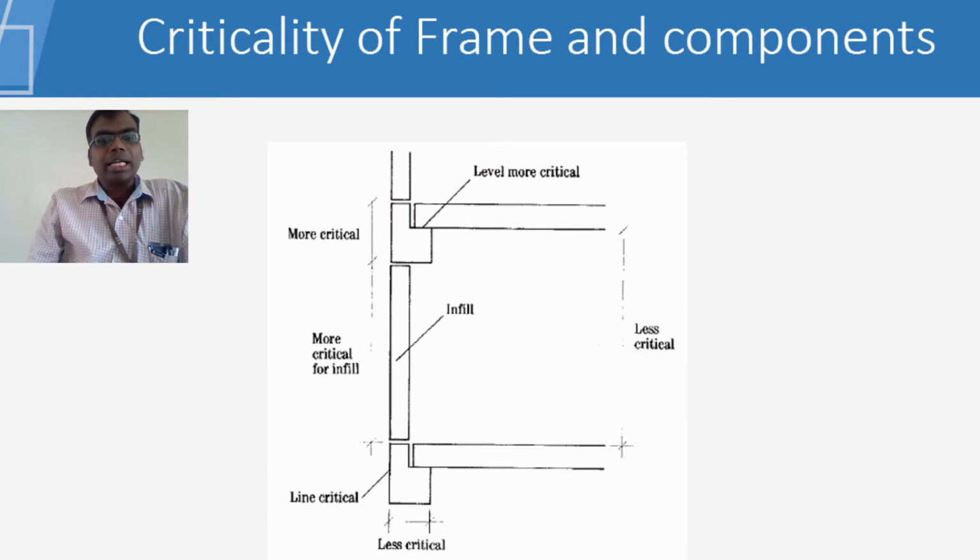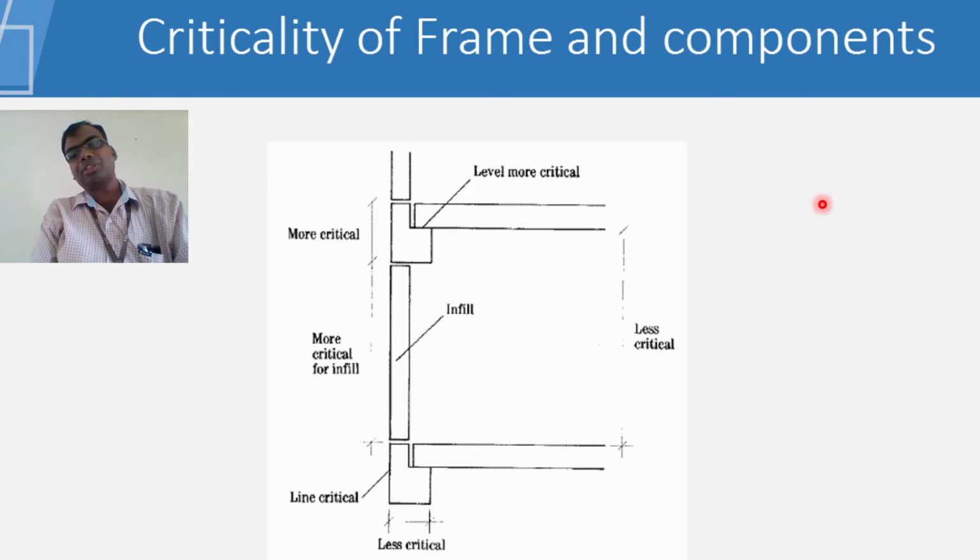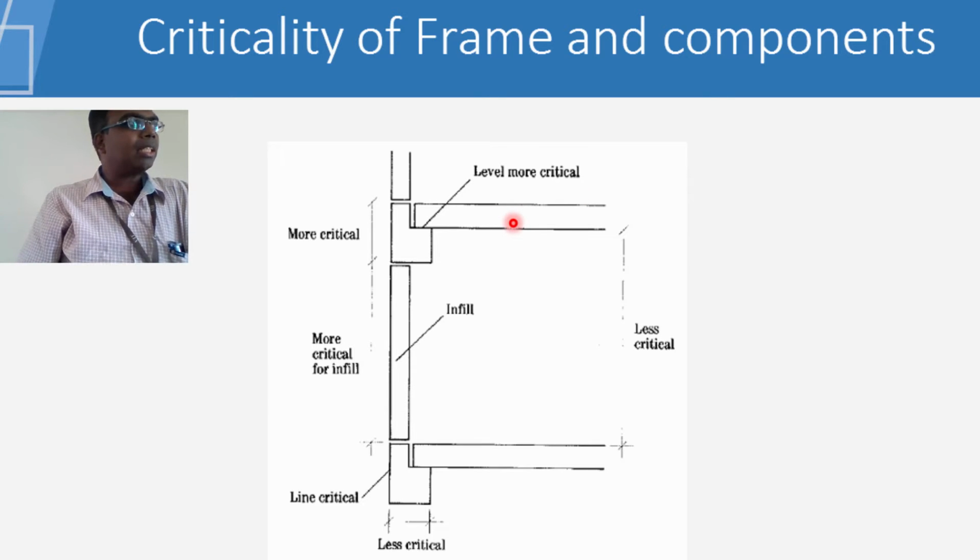Okay, because if you are going to change anything on this dimension, you are going to find that the entire building is going to go off the level. So when this goes to a different height, the corresponding element on the other side may not come to the same level. So it is going to have a much greater impact on the way the structure is going to get finished.